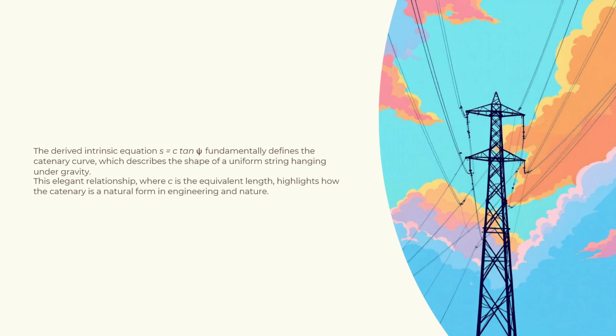That's all. From this video, we can understand why the uniform string hanging under gravity forms a catenary shape, and we have seen what is a catenary, and we have seen the difference between catenary and parabola, and we have seen the real life examples of catenary and the real life examples of parabola, and also we have finally derived the beautiful catenary intrinsic equation, that is S equal to C tan psi. By this, we can mathematically prove that the shape of a uniform string under gravity is a catenary.